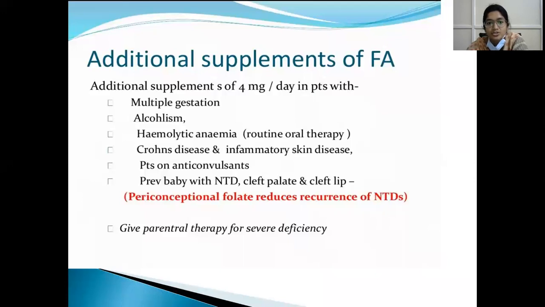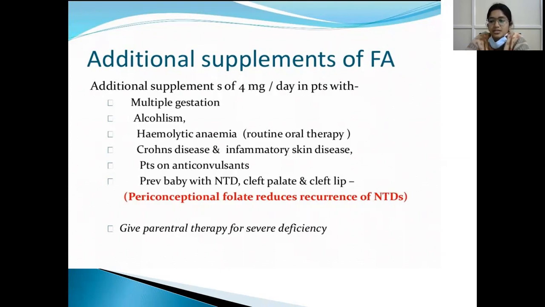And in Crohn's disease, because of poor absorption, it must be given. And in patients on anticonvulsants, they inhibit absorption of folic acid and they require more folic acid. And a previous baby with neural tube defects, cleft palate and cleft lip. Periconception folic acid reduces the recurrence of neural tube defects. So women with a previous history of neural tube defects should be given folic acid supplementation.